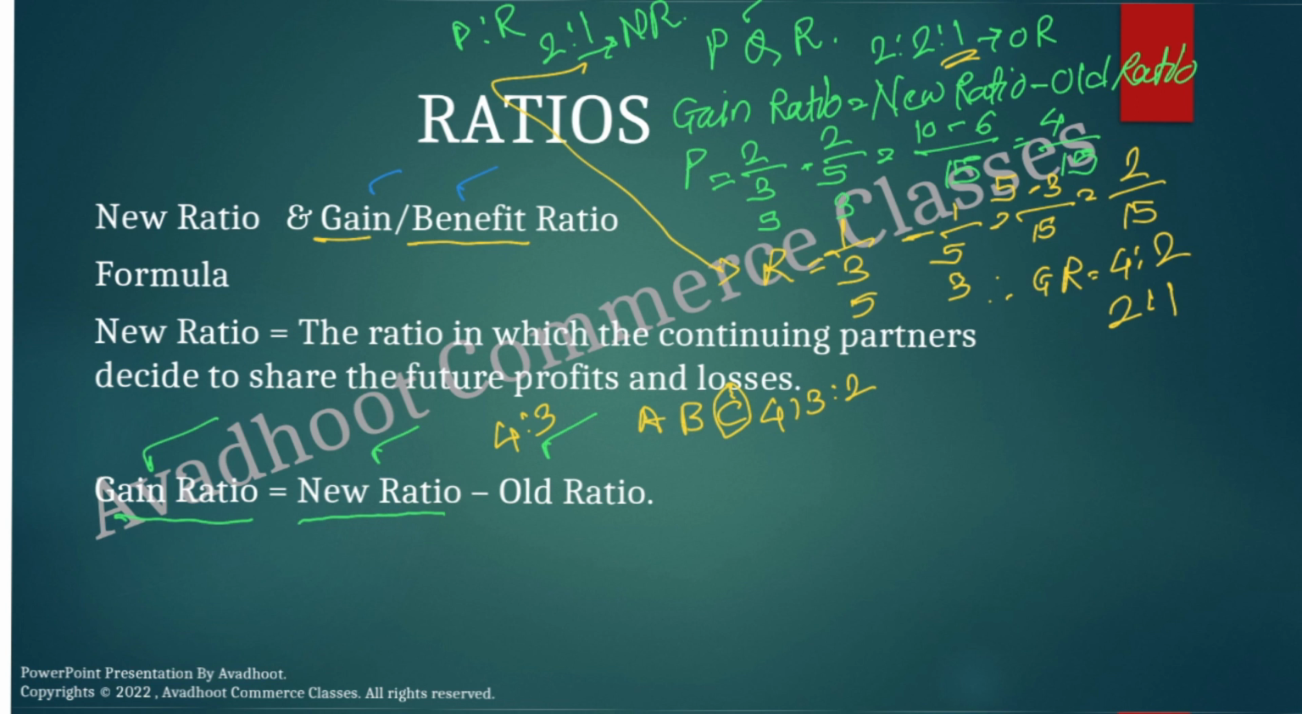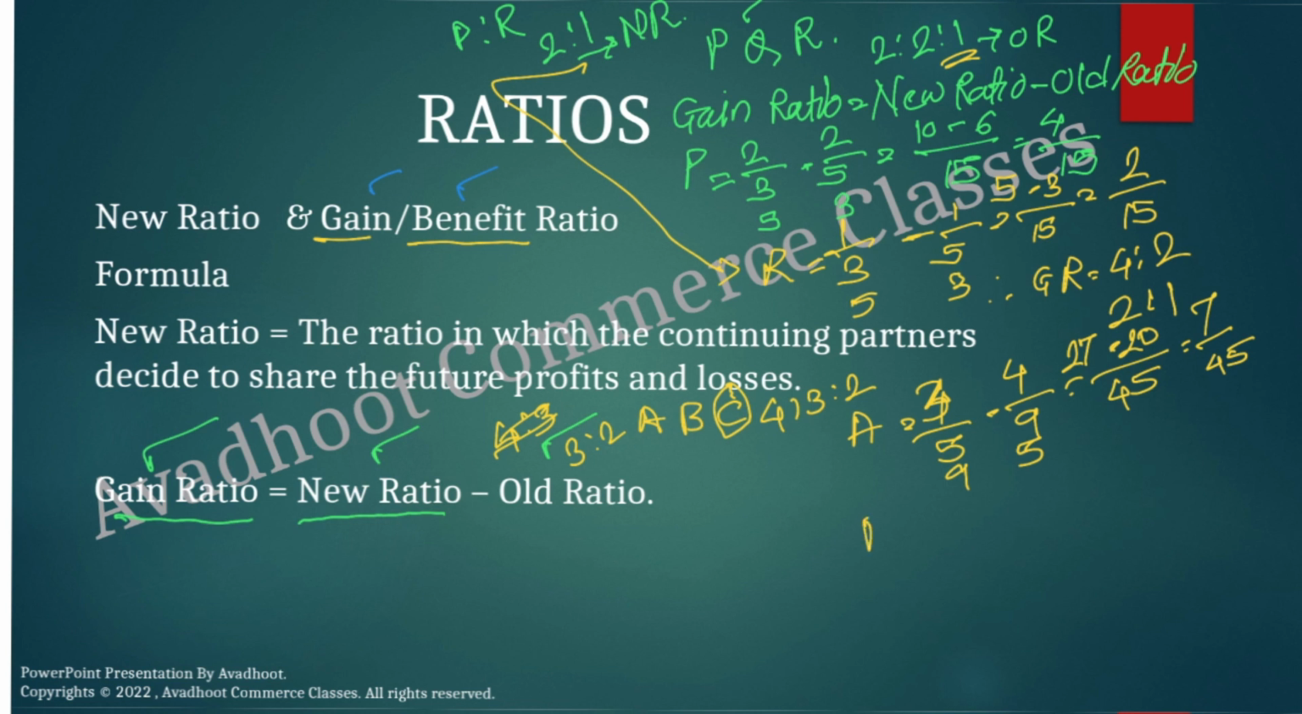Therefore the gain ratio, we are going to calculate for A. The old ratio is 4:3:2. Therefore for A, the new ratio is 4 upon... here we have to make the change. The new ratio is 3:2. Therefore A's share is what? 3 upon 5 minus 4 upon 9. The LCM comes to 45. 5 9s are 45, 9 5s are 45. 27 minus 4 5s are 20. Therefore 7 upon 45. Whereas for B, the new ratio is 2 upon 5 minus the old ratio is 3 upon